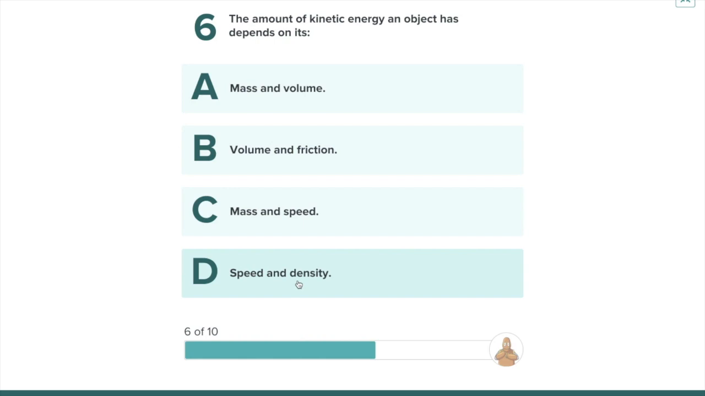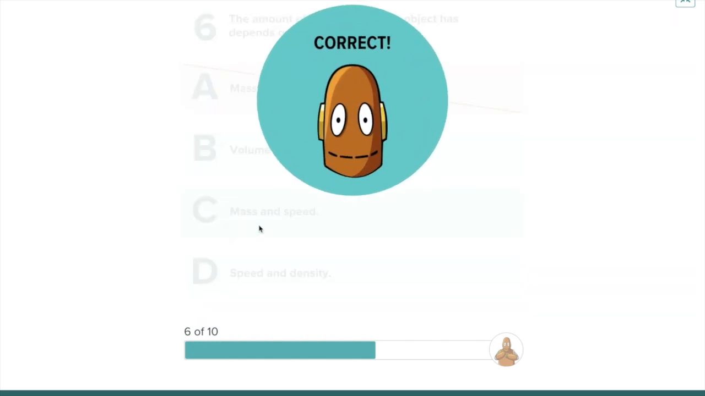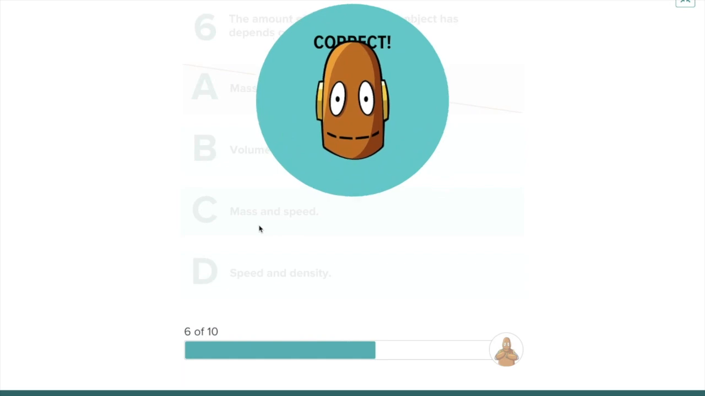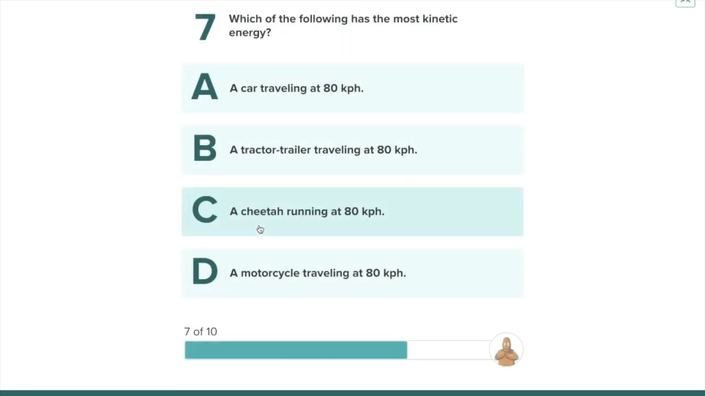Did you say mass and volume? Let us check. That is wrong. What else? Did you say letter C? Mass and speed? Correct. Mass and speed or velocity.